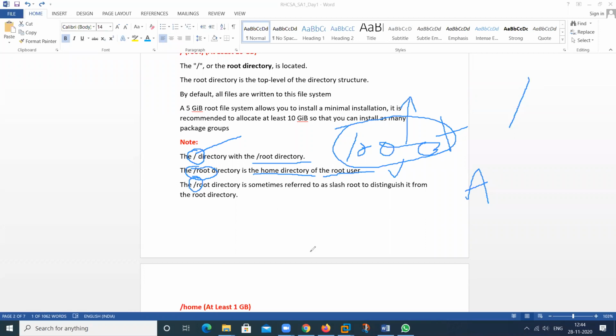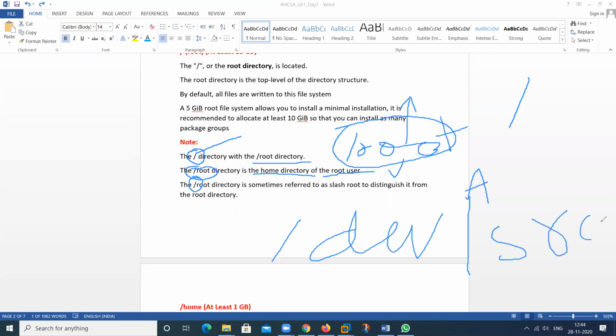And suppose we say slash dev and slash sr0, what is this? This slash works as a separator between this directory and that directory, which is a different directory. So to separate these two directories, we use slash here also. This slash works as a separator.